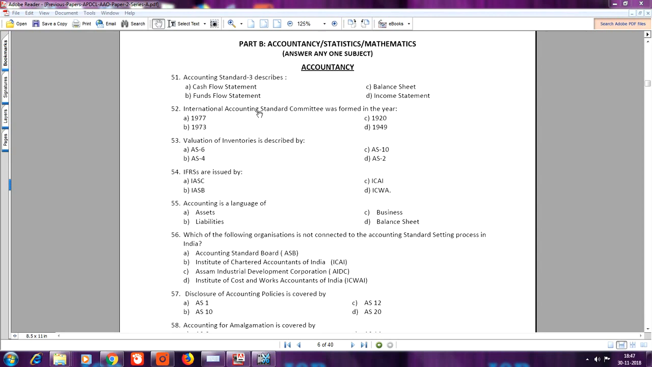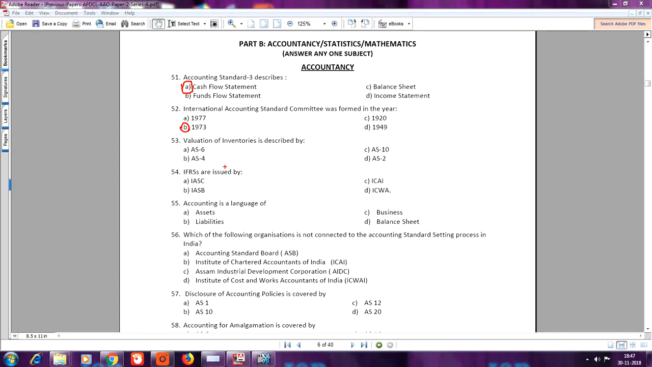Question number 51. Accounting Standard 3 describes. Here the answer is A, cash flow statement. Question number 52. International Accounting Standards Committee was formed in the year. Here the answer is B, 1973.